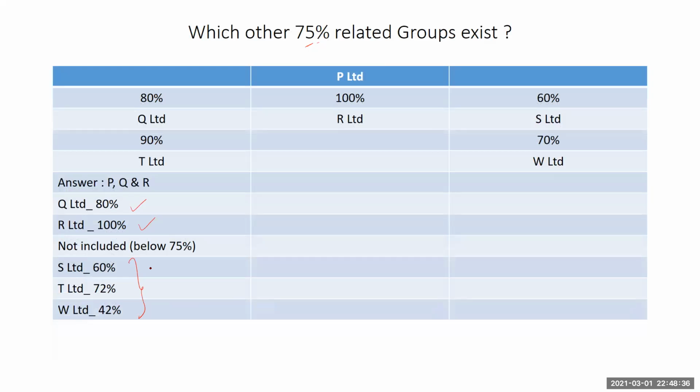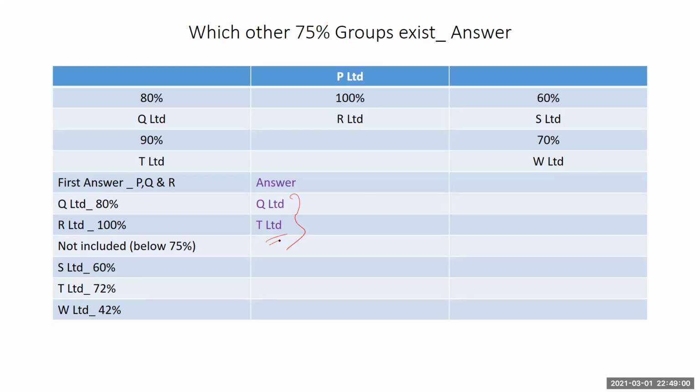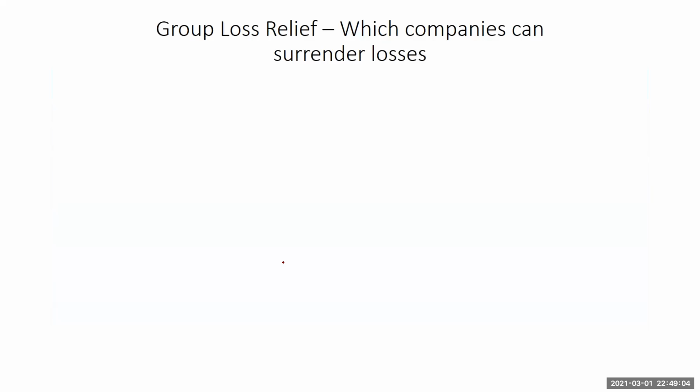But which other ones could exist at 75? S and W, no, it's not up to 75. But what about Q and T? 90. So we can consider that as another 75% grouping. So Q and T is another 75% group that exists.